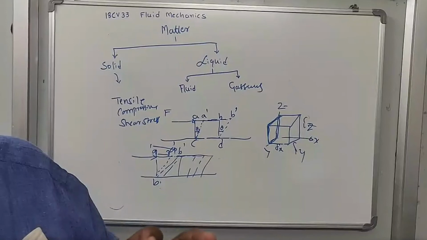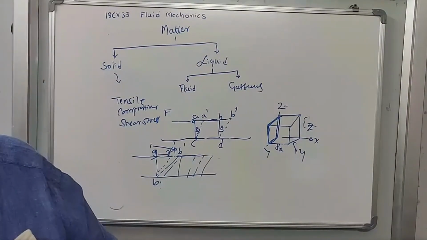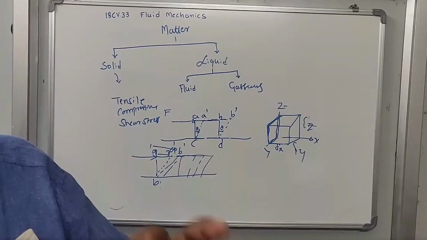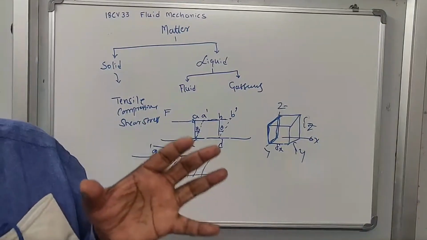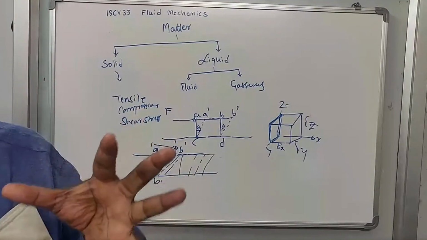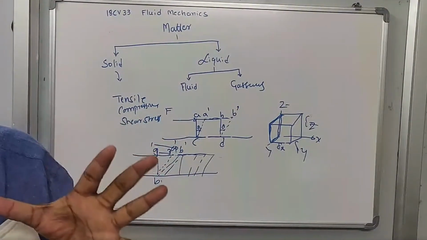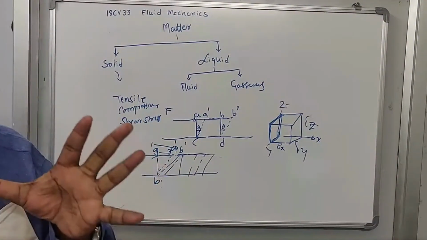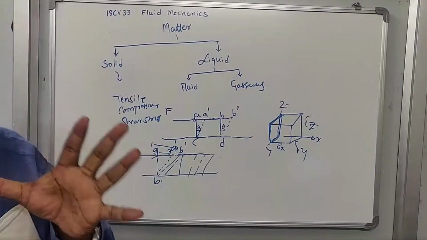This fluid is also very, very weak in resisting the shear force or shear stress. When any shear force or shear stress is applied, it starts deformation. So this is called fluid.